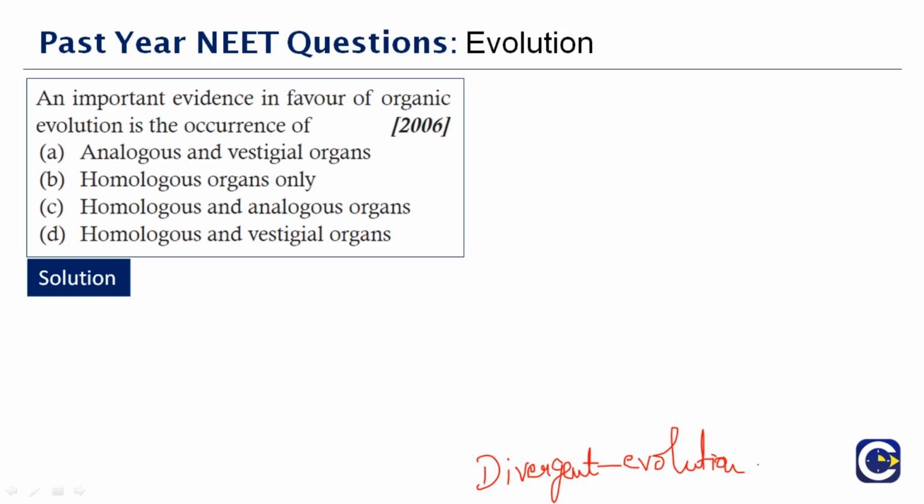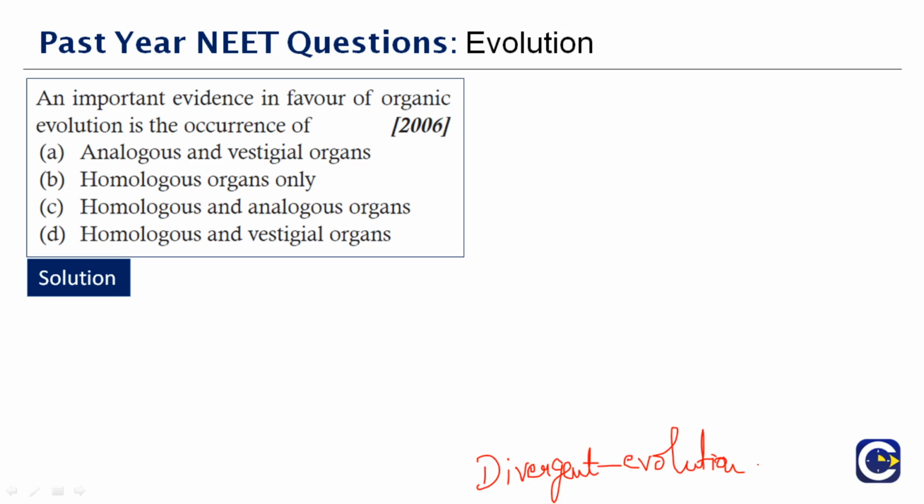They diminish over the course of life, right? Take the tail: if you look back at the evolution of man, you will see man having a tail. But later on, that tail was not necessary for man. As years went by, it automatically diminished, and there are a lot of changes that you find here. So this is what they're trying to tell here. An important evidence in favor of organic evolution is homologous and vestigial organs.